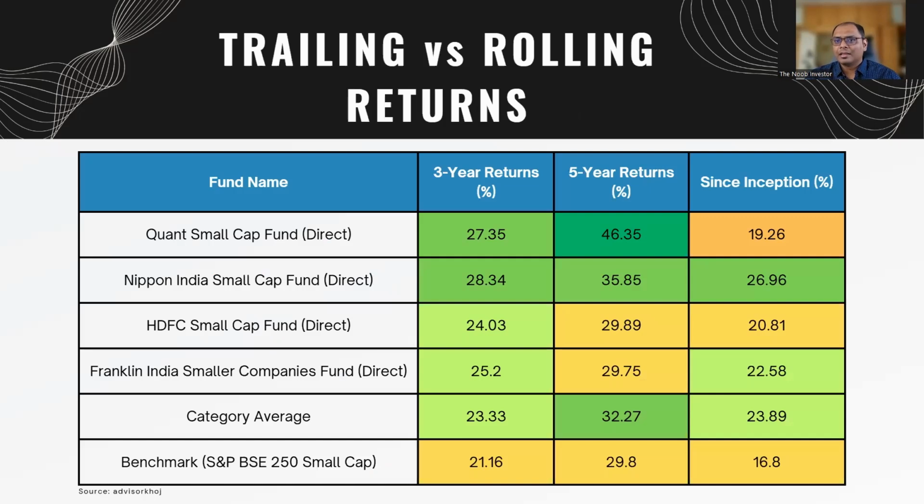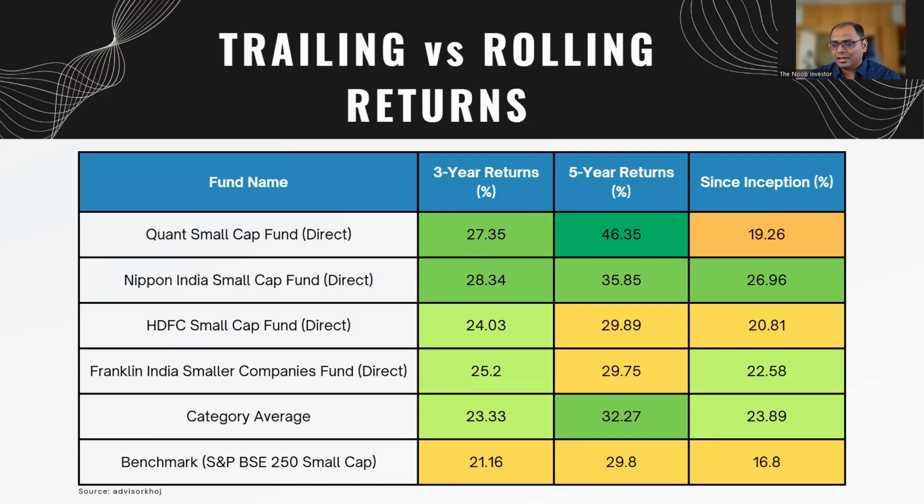Second part. Now, whenever we choose a mutual fund, typically what we see is historic returns, right? If you see, I am choosing four very popular small cap funds here. These have given very good returns over the past 3 to 5 years, and they have a large AUM size also. So a lot of people are investing into these funds.